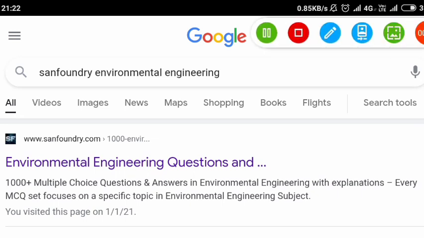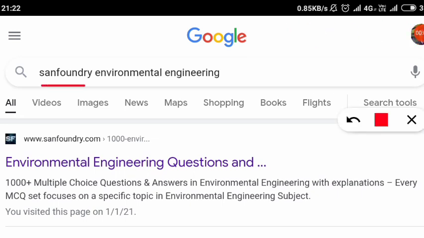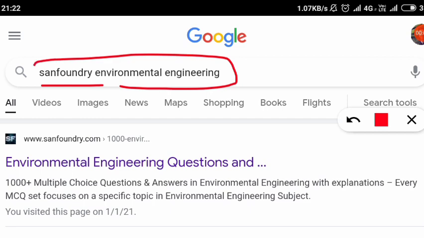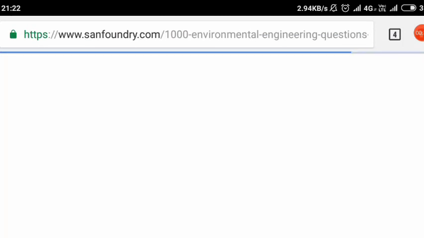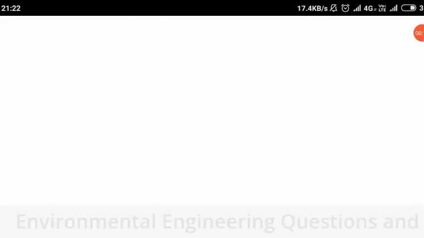The third and the most important one is the Sand Foundry Environmental Engineering. Yes, that is actually an ocean of questions related to environmental engineering and science. You can click on that, and after clicking you will be redirected to the website. Let's see what the interface looks like.